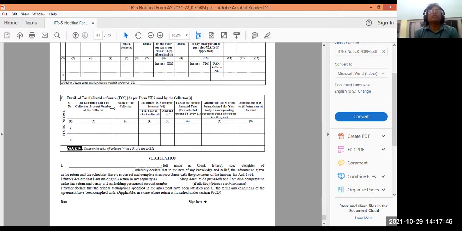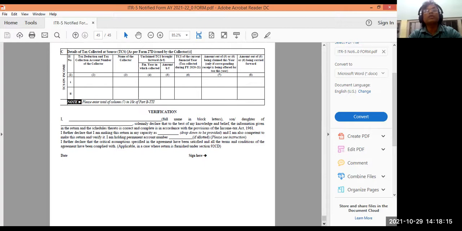Then details of tax collected at source. One is TDS, tax deducted at source. One is TCS. TCS means tax collected at source. So you can see what is tax collected at source, because I'm not going to explain it here. All details will be coming here, and all this tax, the TDS, advance tax paid, tax collected at source will be deducted from the total tax liability, and the balance amount you shall have to pay, or if you have already paid more than that, you will get a refund.